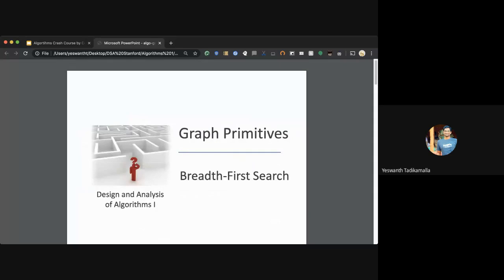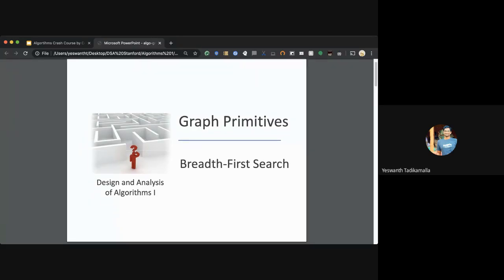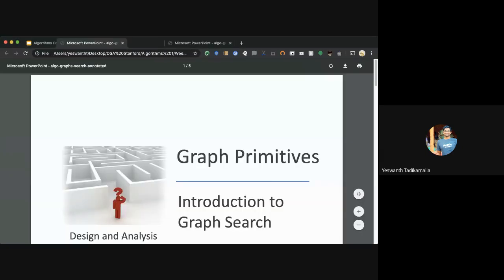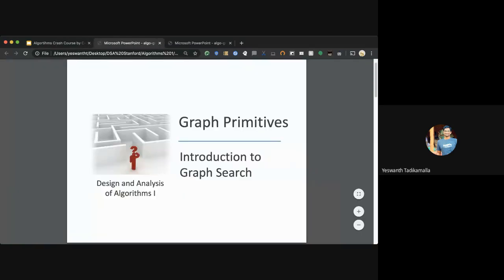So breadth first search. Before breadth first search, we should discuss a little bit about graphs.